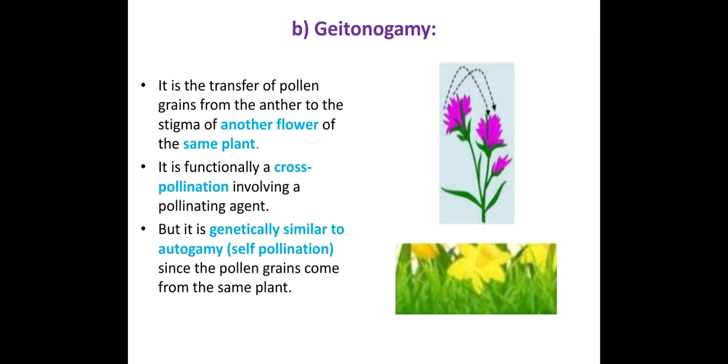It is functionally a cross pollination because it involves two different flowers. A pollinating agent is also involved here because the flowers may be far away from each other in the same plant. At that time they need a pollinating agent to transfer the pollen grain from one flower to another flower. So we can call this a cross pollination functionally. But genetically it is similar to autogamy. Why? Because the pollen grains are from the same plant, not from two different plants, so genetically they are similar. So functionally it is a cross pollination, but genetically it is a self pollination.